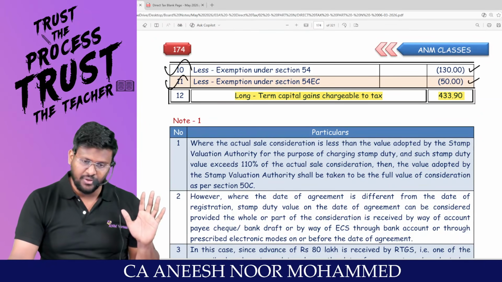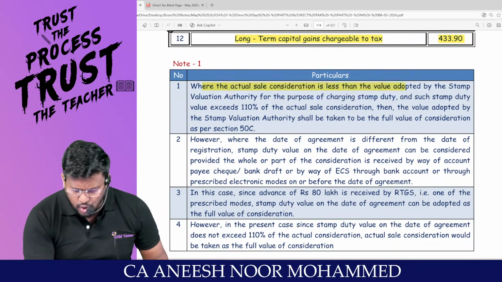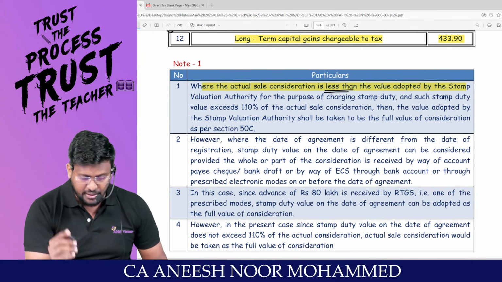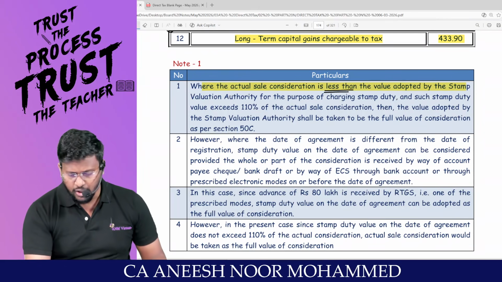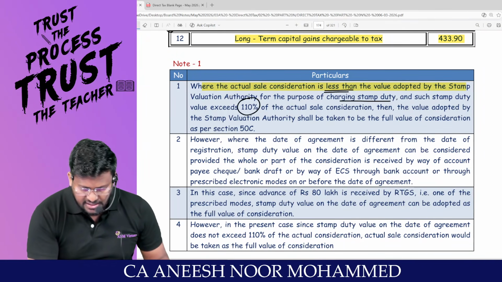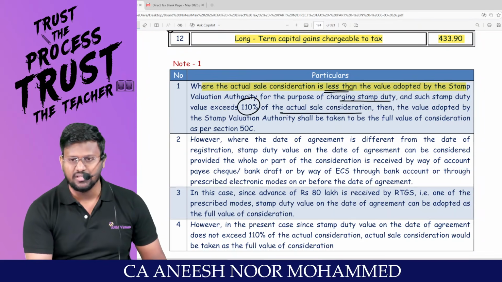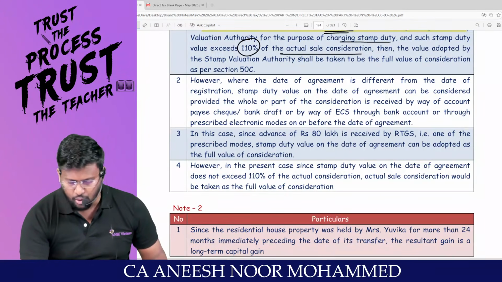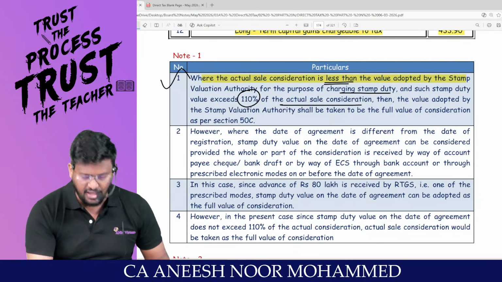Am I right, sir? My dear lovable students, where the actual sale consideration is less than the value adopted by the valuation authority for the purpose of charging stamp duty, and such stamp duty value exceeds 110% of the actual consideration, then the value adopted by the stamp valuation authority shall be taken to be the full value of consideration as per 50C.